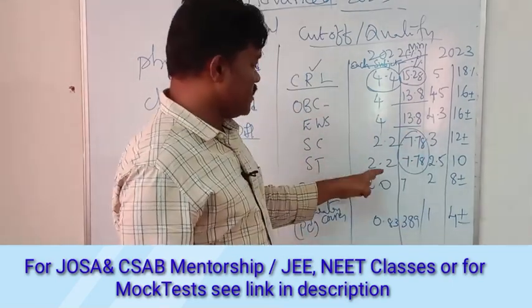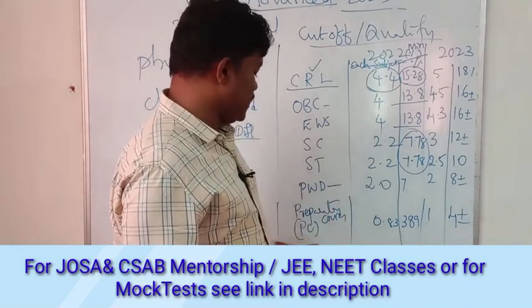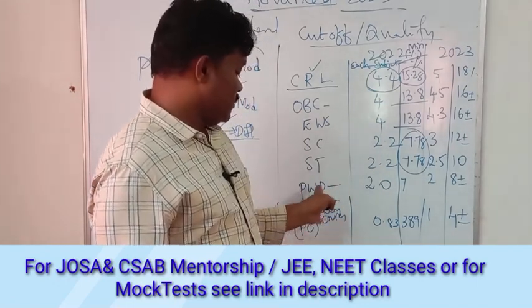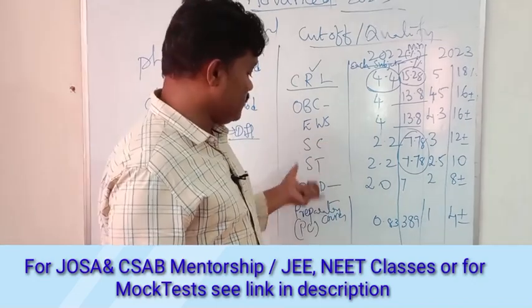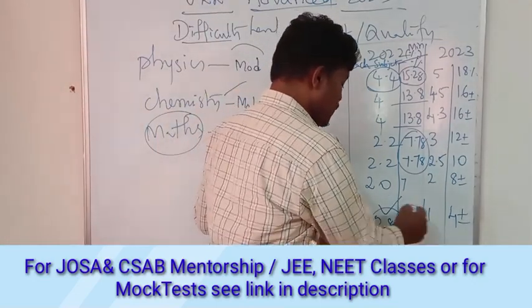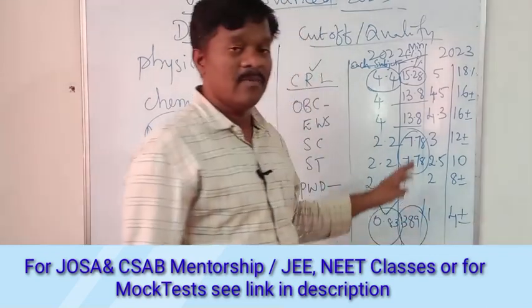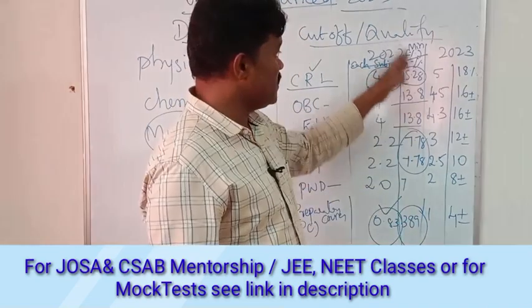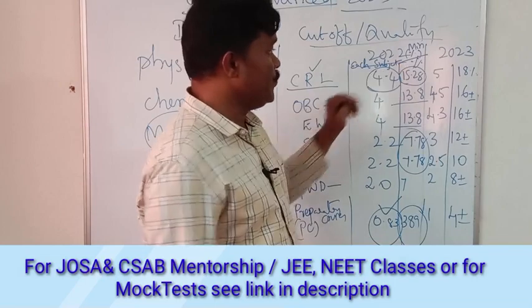PWD is around 2, whereas for the preparatory course, there is a separate list which is lower, 0.83 and 3.89 minimum aggregate marks. That is the cutoff for 2022.